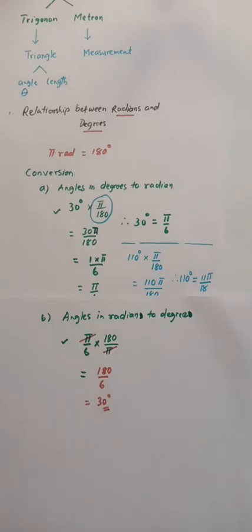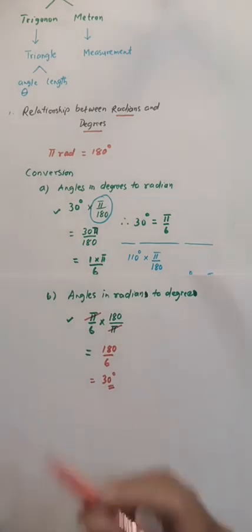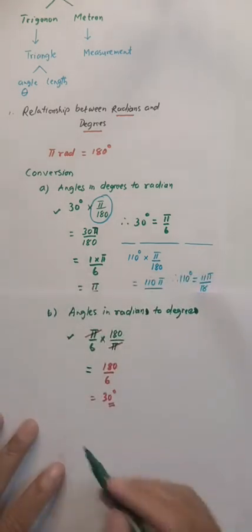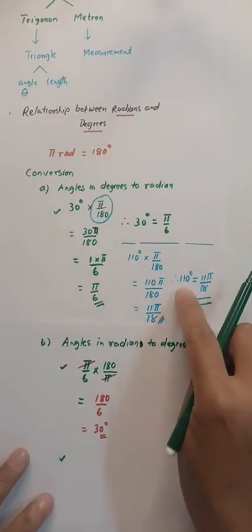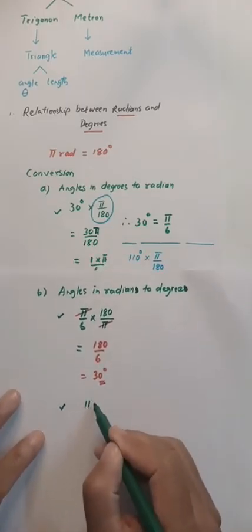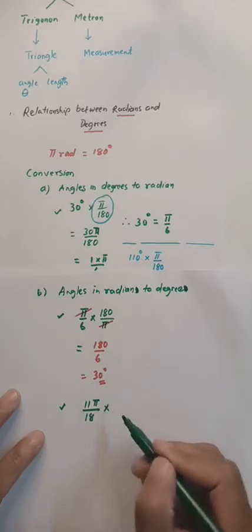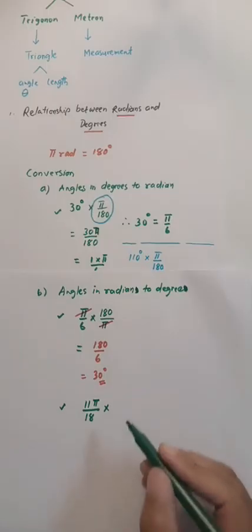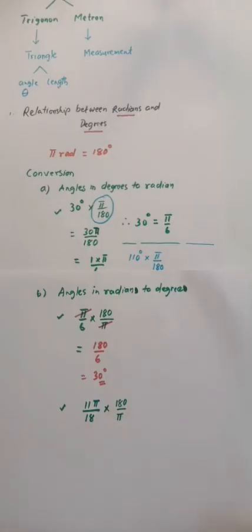Now the second part, that is converting this 11 pi over 18 back to 110 degrees. So I have 11 pi by 18. I want to convert this one back to degree. We simply need to multiply by 180 by pi.